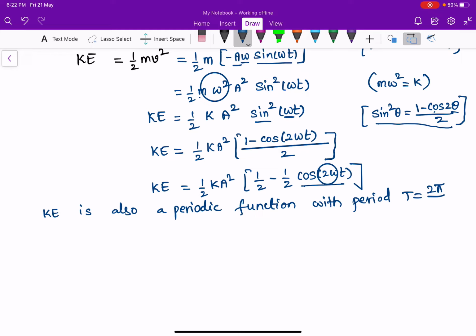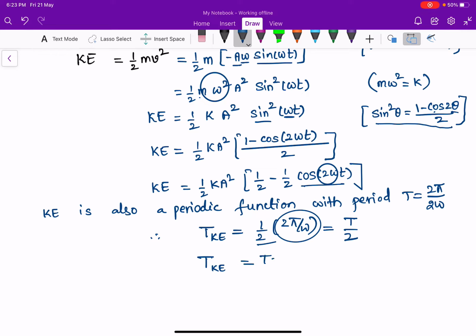The term before time t is 2 omega, so 2 pi by 2 omega. Therefore, the time period of kinetic energy is 2 pi by 2 omega, that is 1 by 2 of 2 pi by omega. If the displacement time period is T, the kinetic energy time period is T by 2. So the time period of kinetic energy is nothing but T by 2.